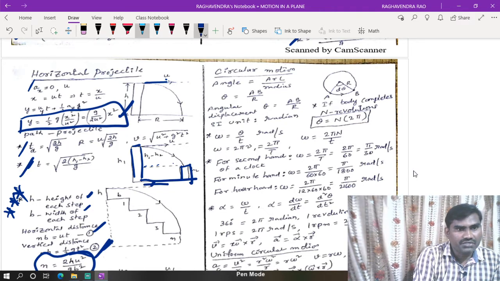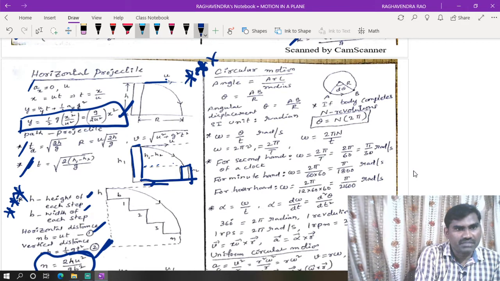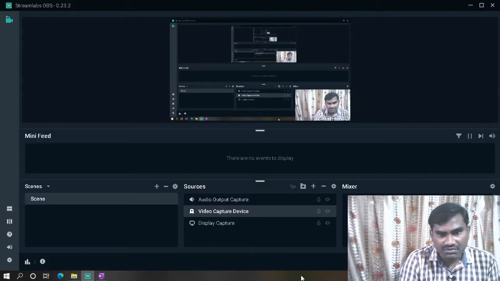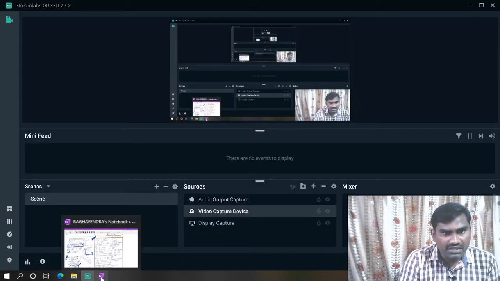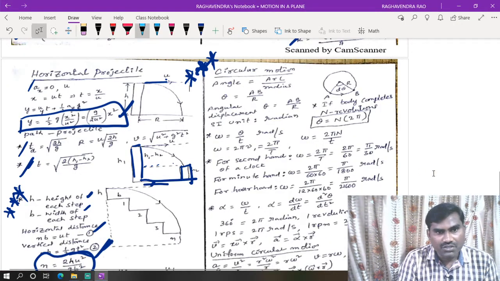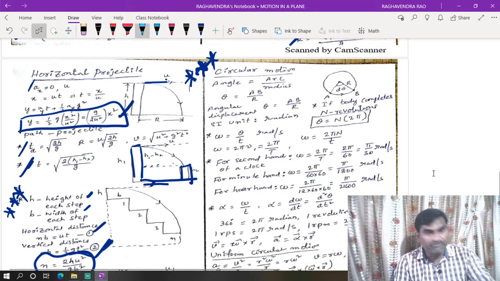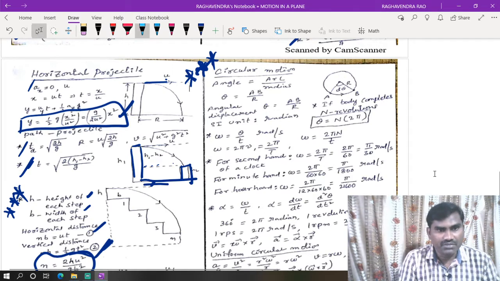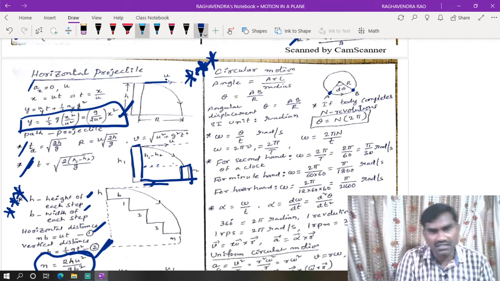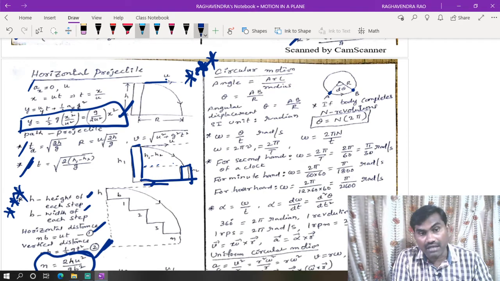Okay, right. So another important area from this chapter is circular motion. Here in the case of circular motion, we have horizontal circular. We have two types of motions: uniform circular motion and non-uniform circular motion. In circular motion, the basic quantity we need is the angle, which we can also term as angular displacement.